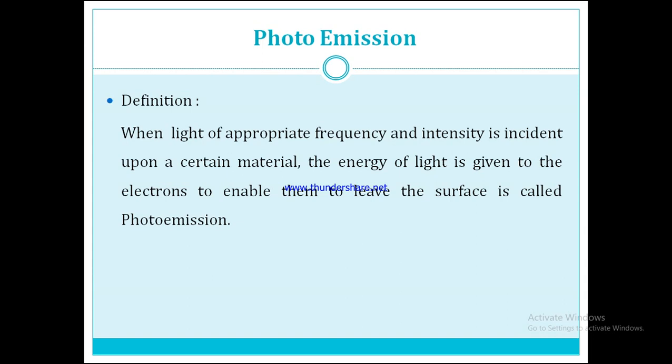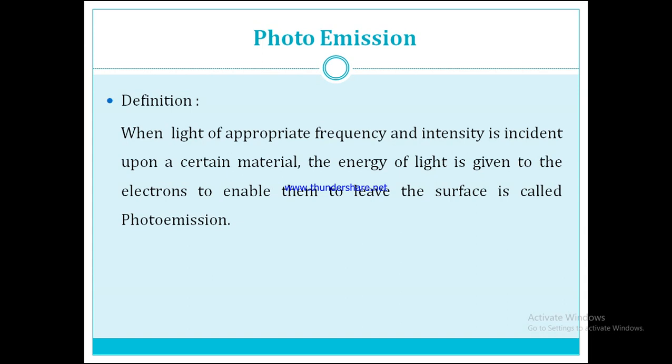Photo emission is carried out with the help of a photoemissive material. If we apply incident light of a particular frequency and intensity on that photoemissive material, then the outermost orbit releases its electrons, and accordingly the conduction of current occurs.